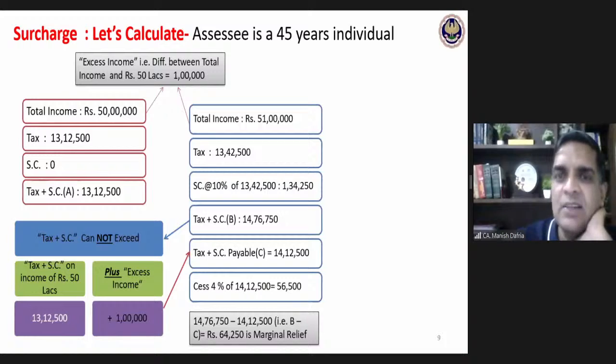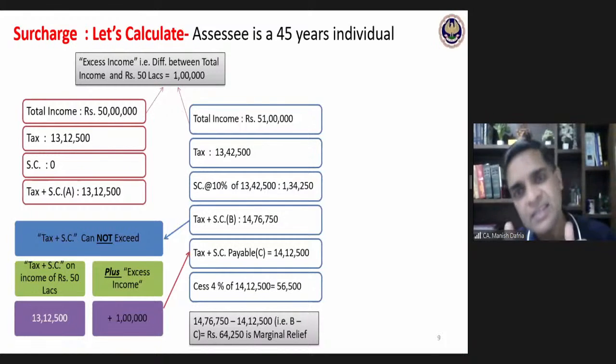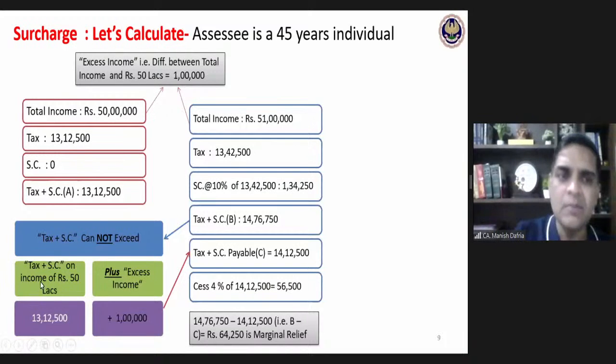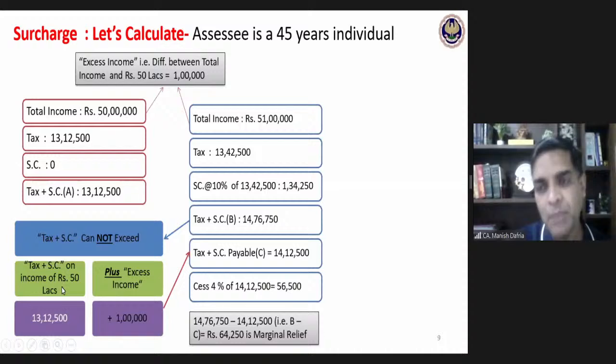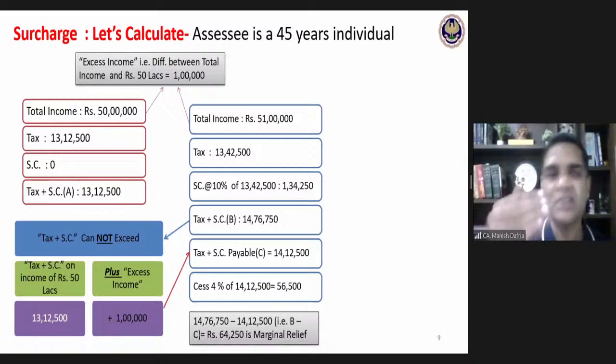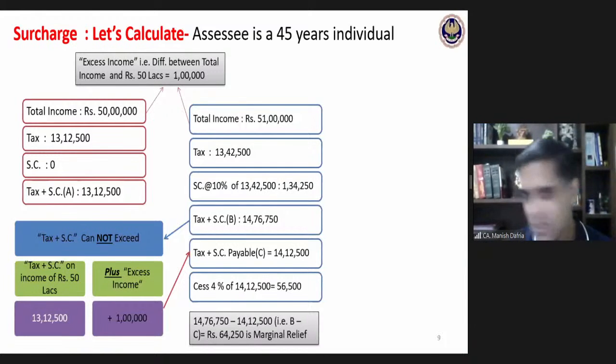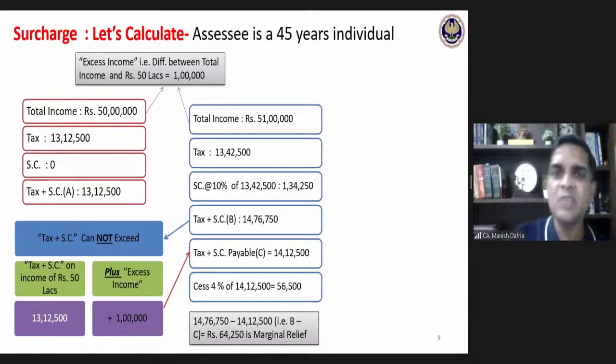Normally it is 10% of tax payable, but at the same time, this tax plus surcharge payable cannot be more than tax at 50 lakhs income plus excess income. Keep in mind the concept of surcharge in this manner. In examination, memorizing the provision in this manner will automatically help you to do a proper calculation considering marginal relief also. So if the income is 51 lakhs, the tax plus surcharge payable would not be 14,76,750, it will be 14,12,500. This is the concept of surcharge. This is the concept of marginal relief.